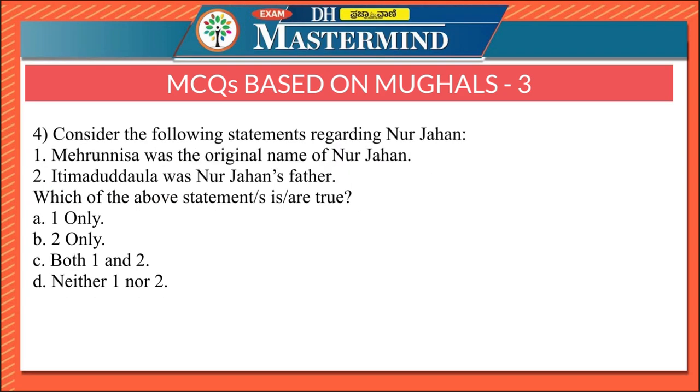Fourth question says, consider the following statements regarding Nur Jahan. Meherun-Nisa was the original name of Nur Jahan. Itimadud-Dawla was Nur Jahan's father. Both the statements are correct here. Therefore, the right option is option C, both 1 and 2.